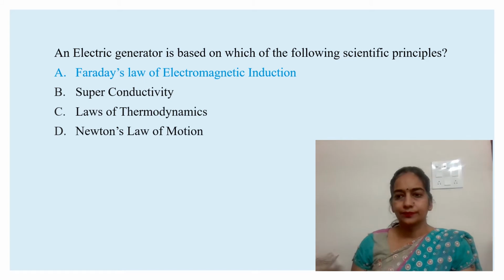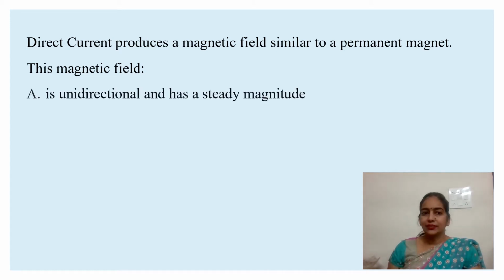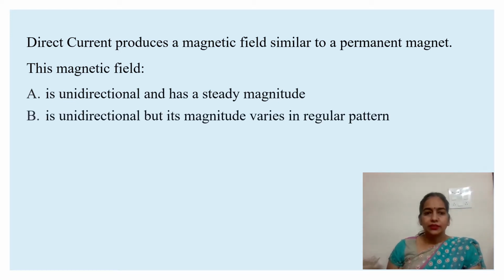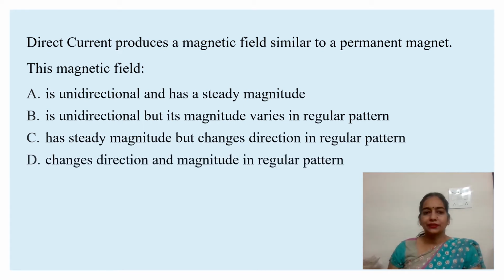Next question is, direct current produces magnetic field similar to permanent magnet. This magnetic field is unidirectional and has steady magnitude. Is unidirectional but in magnitude varies in regular pattern. Has steady magnitude but changes direction in regular pattern.